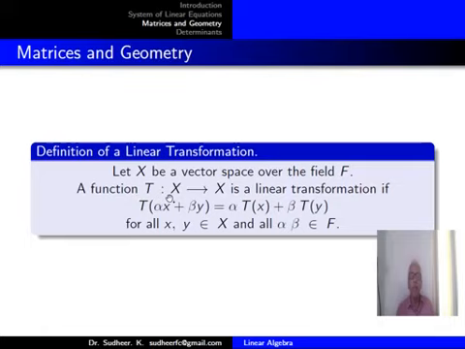Now you define what is a linear transformation. Let X be a vector space over the field F. A function T from X to X is a linear transformation if T of alpha x plus beta y equals alpha Tx plus beta Ty for all x, y elements of X and all alpha, beta elements of F.